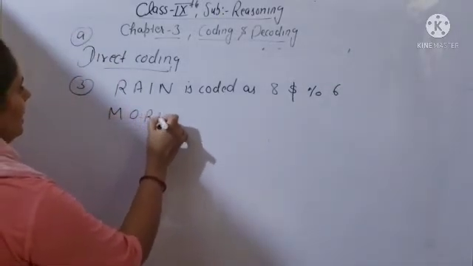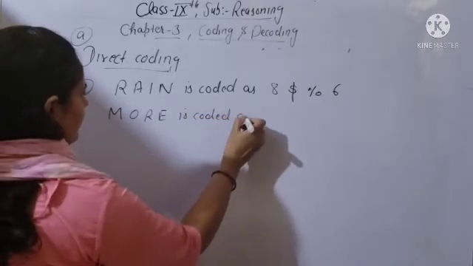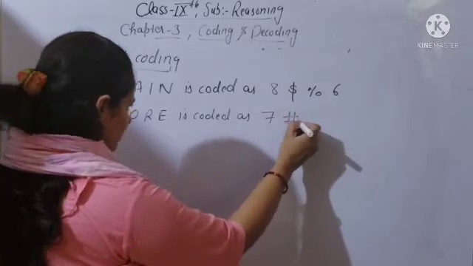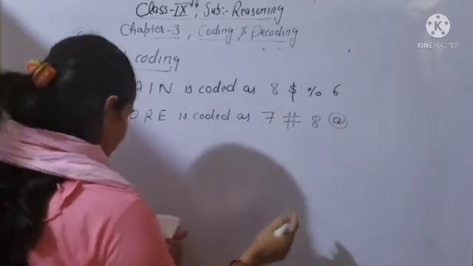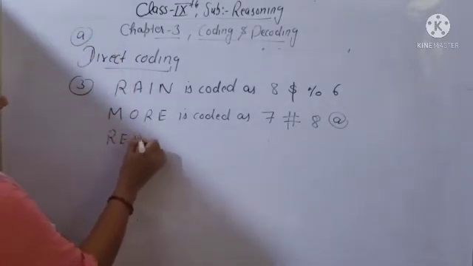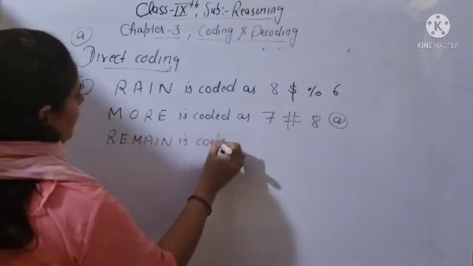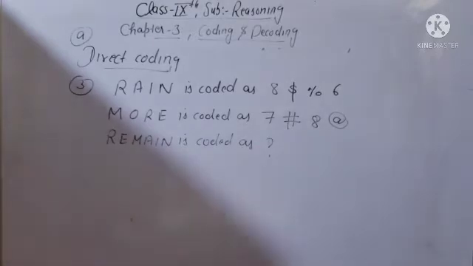And MORE is coded as 7#8@. Clear? After that you have to tell REMAIN is coded as which number? So this is direct coding. Already all the codes are given in the questions.